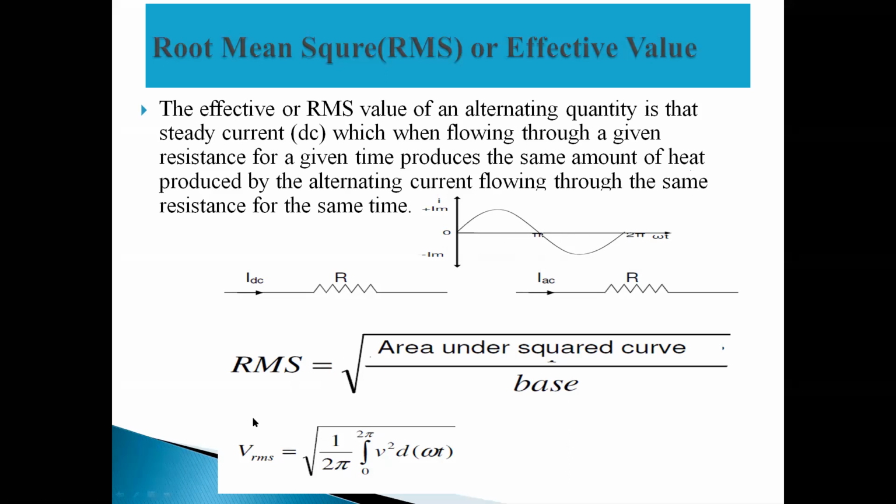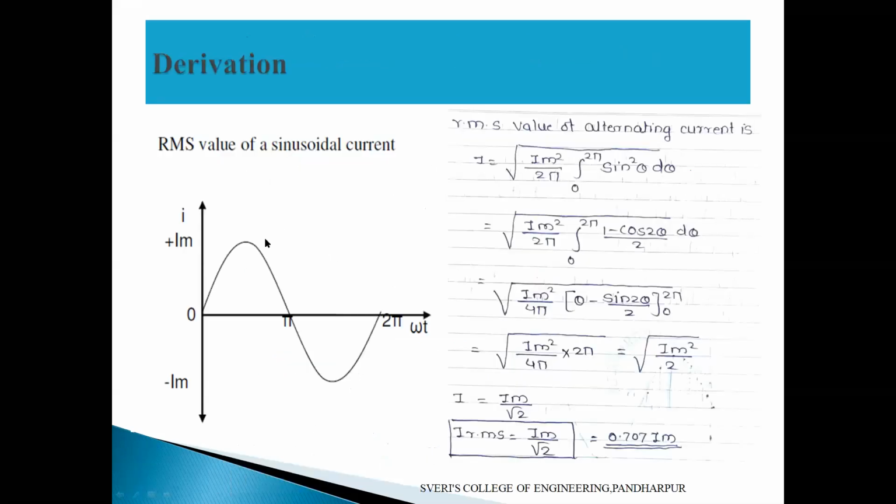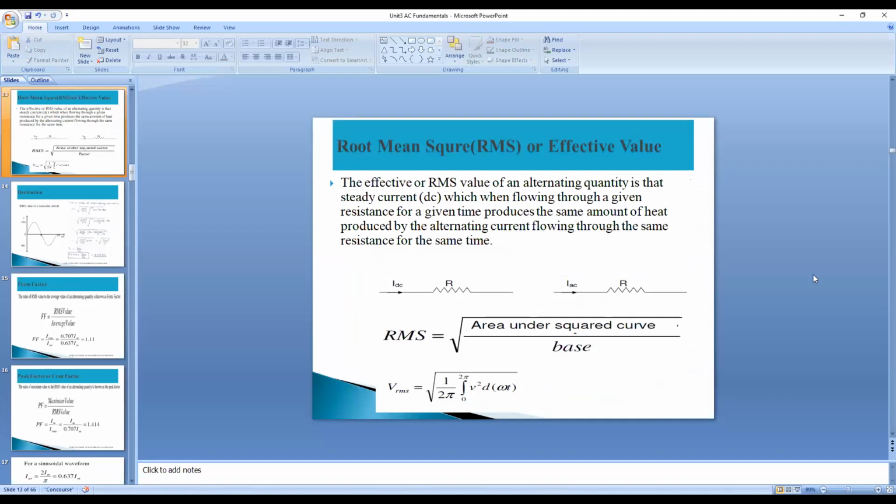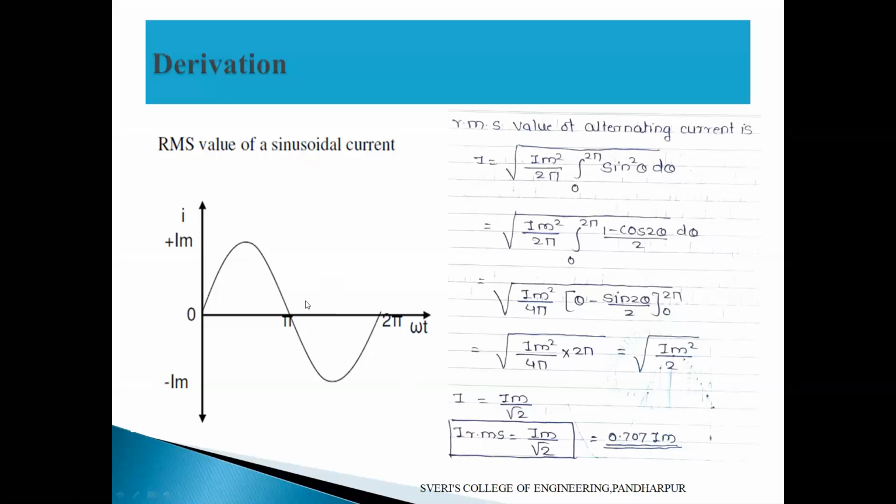So we get the VRMS value, the voltage RMS value. This is the waveform we are going to consider instead of the current waveform, IRMS. To calculate the RMS value of an alternating current, IRMS or capital I, we can write it directly. Whatever voltage and current we get in our houses, residential supply, that is the RMS value only.